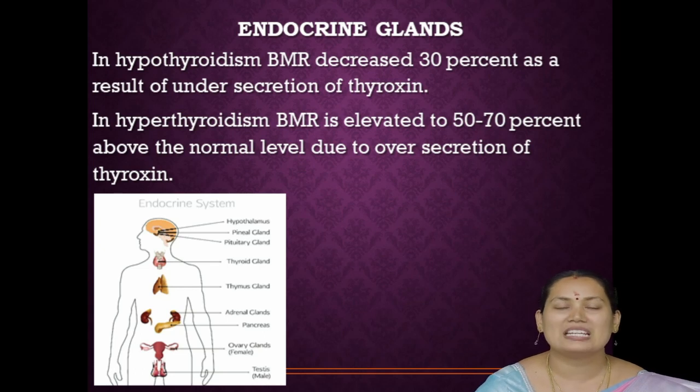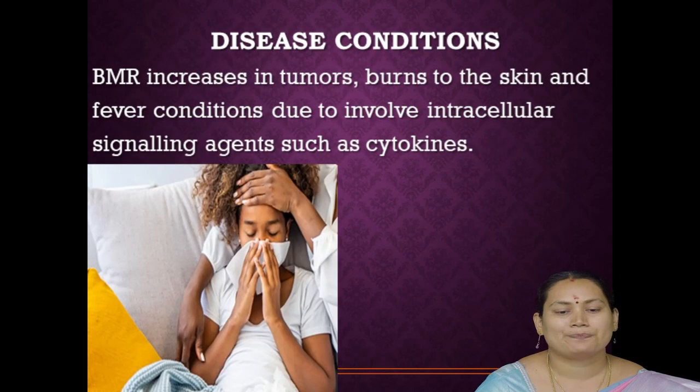So in hypothyroidism condition, hypo means low, hypothyroidism is a condition of a lower amount of thyroxine secreted by the thyroid gland. So at that time the BMR rate is decreased by 30%. In hyperthyroidism, hyper means higher, our BMR rate is increased by 50 to 70%.